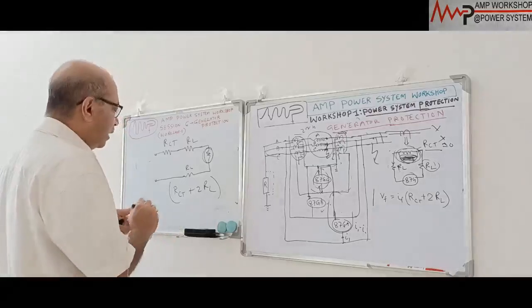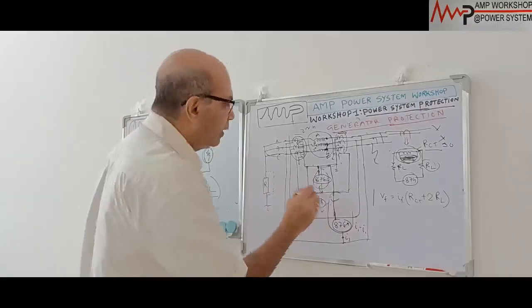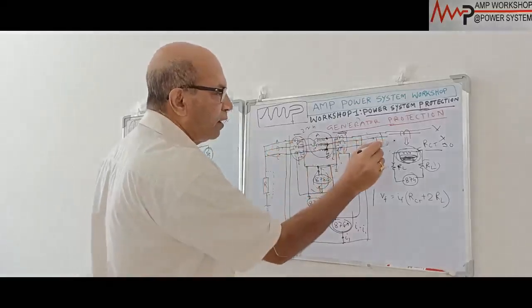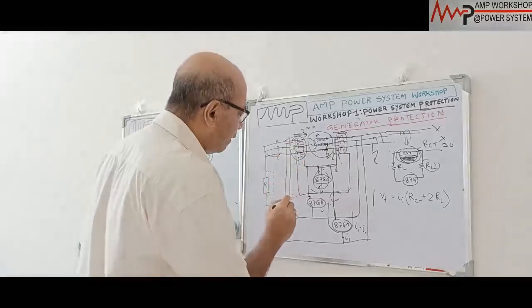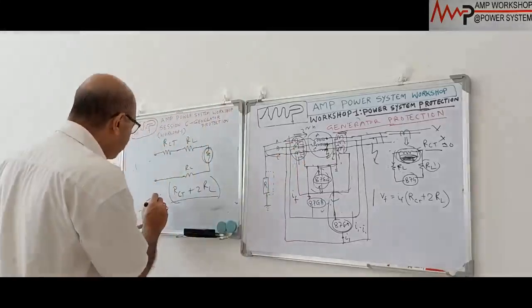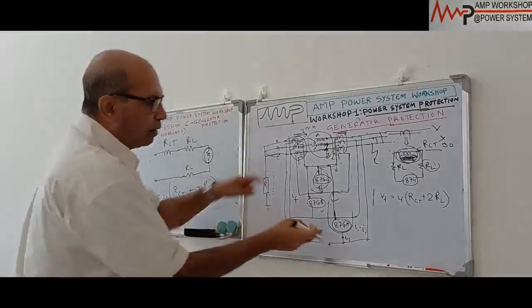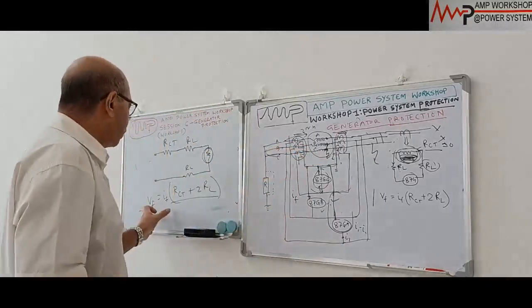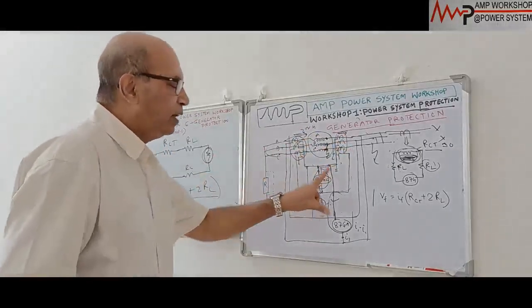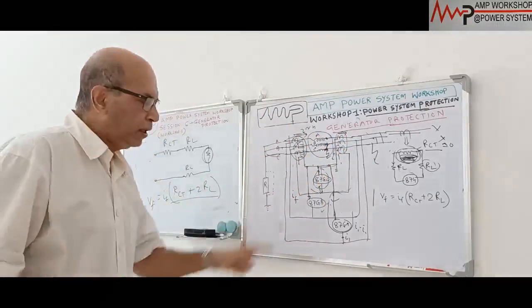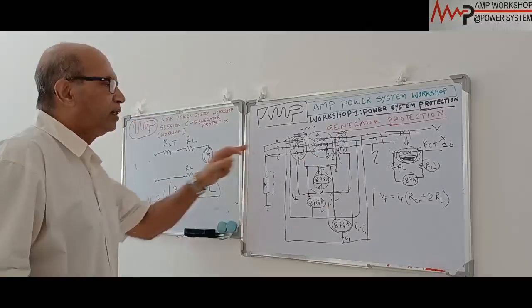Now what can we do here? What is the current flowing through this equivalent resistance? When the external fault is there, the total fault current is flowing through this. The corresponding secondary fault current, I say IF. So this resistance into IF will give the voltage VF across the relay coil. So under CT saturation condition, this is the voltage appearing across the relay coil, which is responsible for producing the relay operation. Now under this voltage, this CT should not saturate.